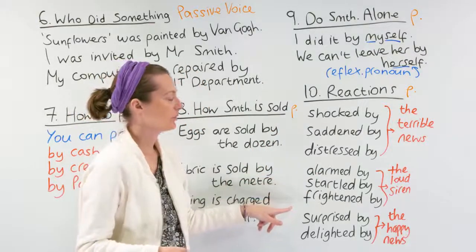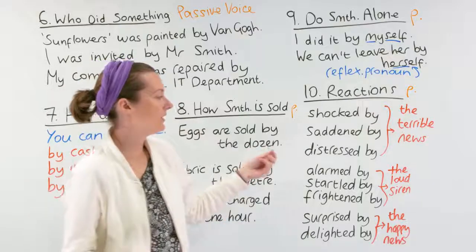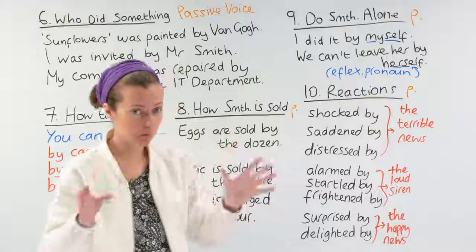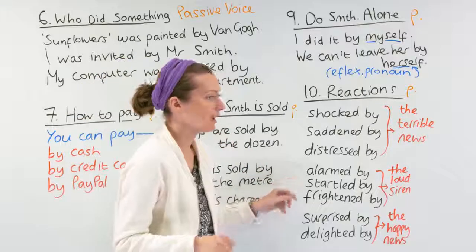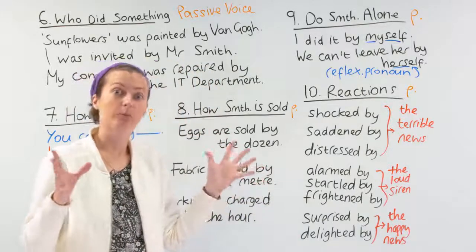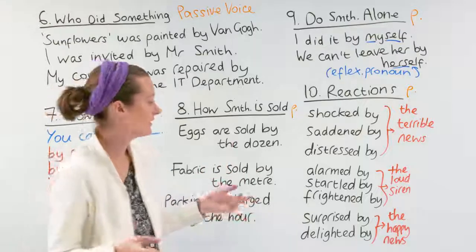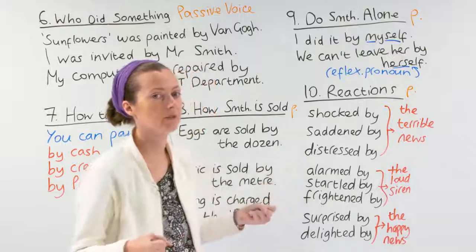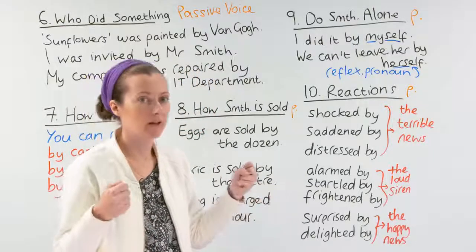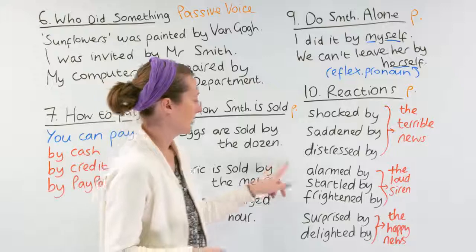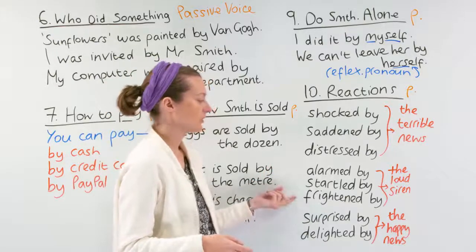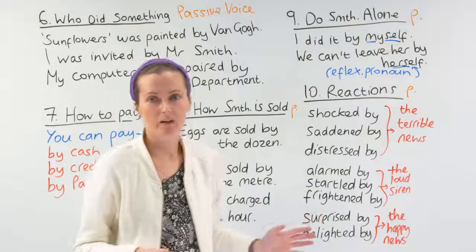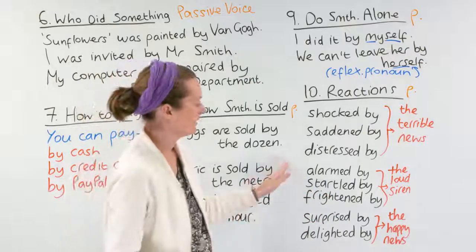The next example, we were alarmed by the loud siren. Wee-oo, wee-oo, wee-oo. When we're alarmed, we're surprised, it shocks us. We can also say startled by. Startled is like a moment when you jump. Or we could say that we were frightened by the loud siren. What's happening? Oh no, what's happening? We have to get out now, that kind of thing.